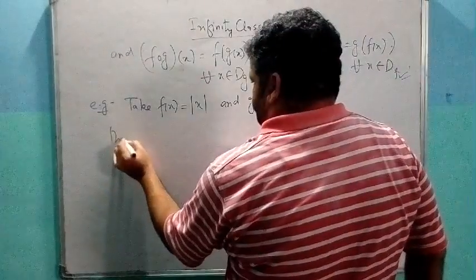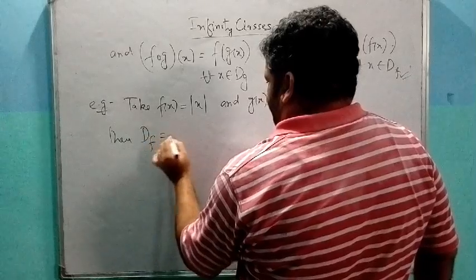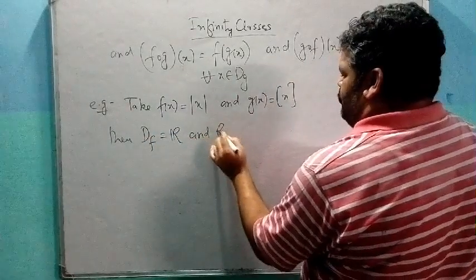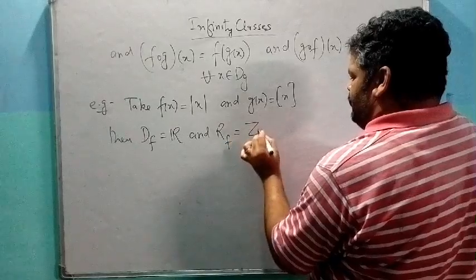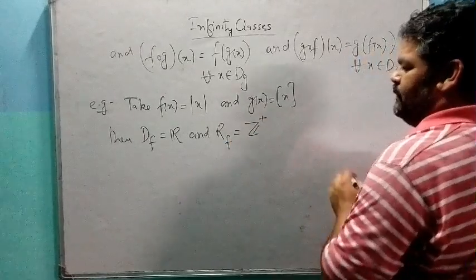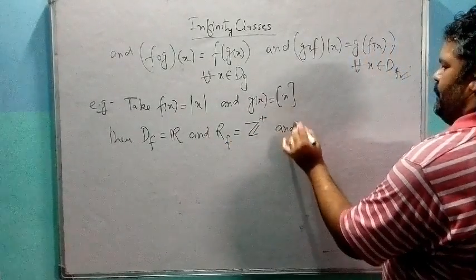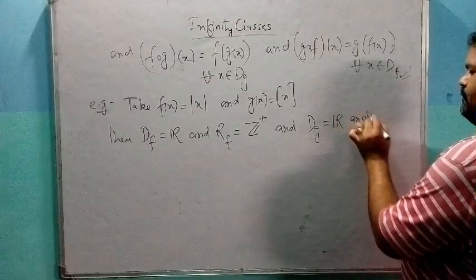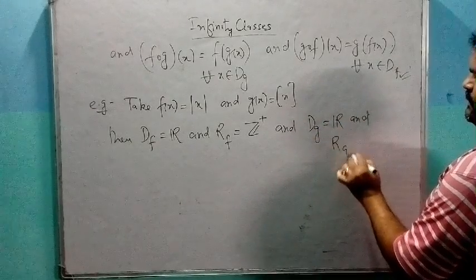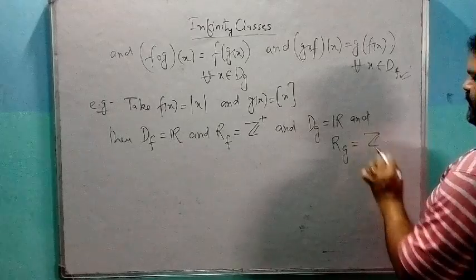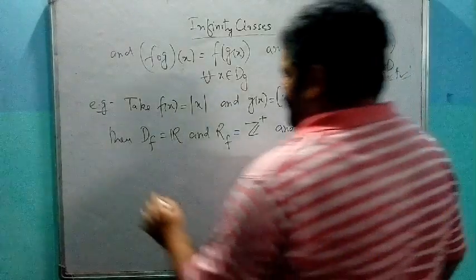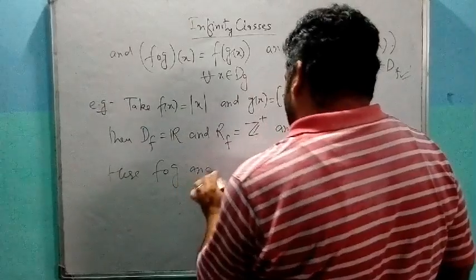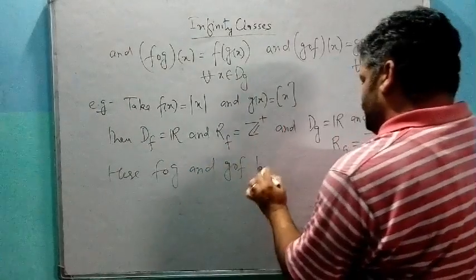Then domain of f is R, set of reals, and range of f is equal to set of positive integers, and domain of g is set of reals and range of g is equal to set of integers. Here fog and gof both are well defined.